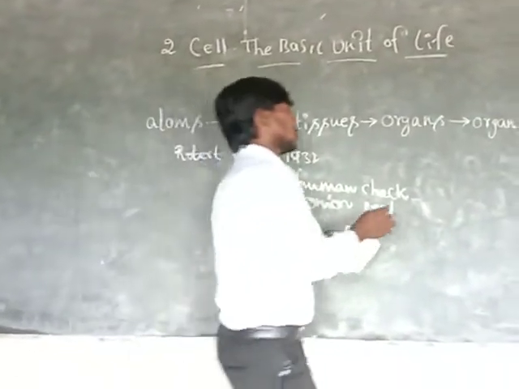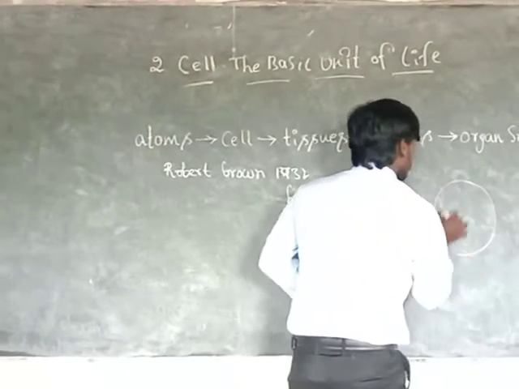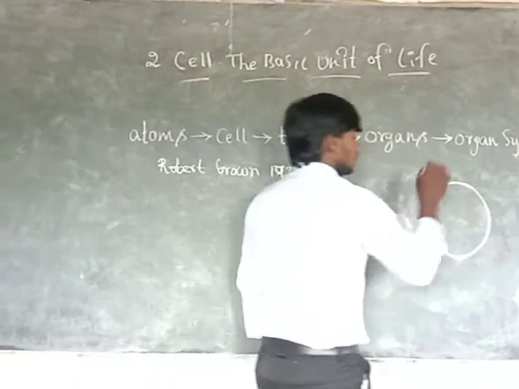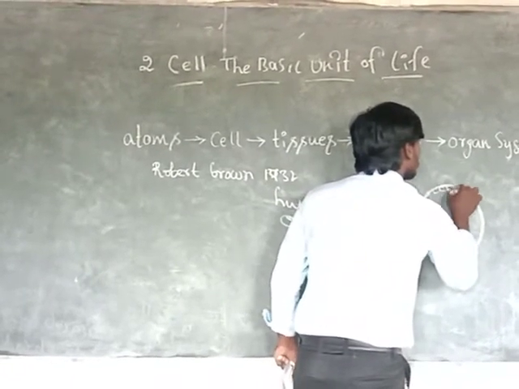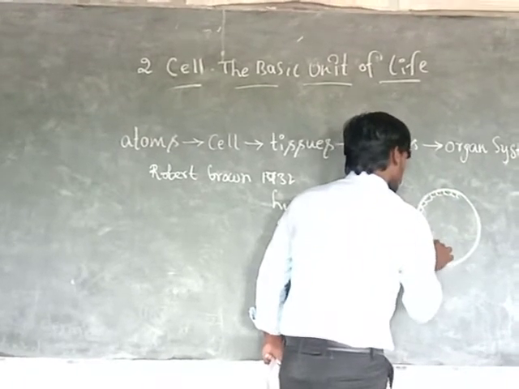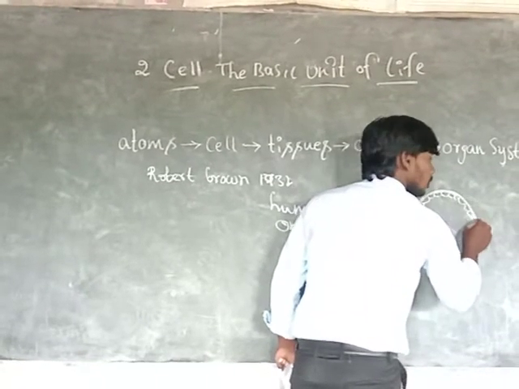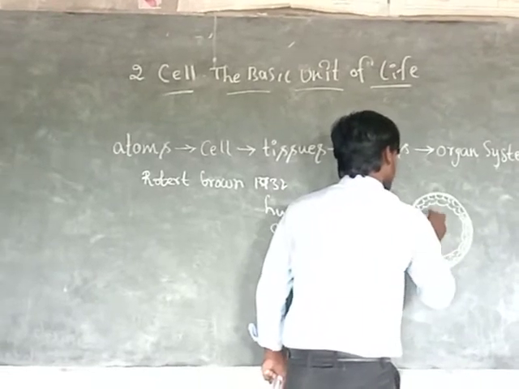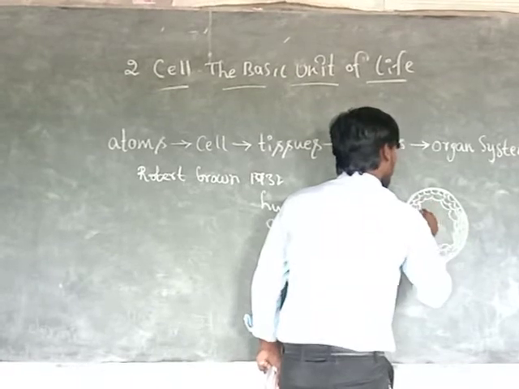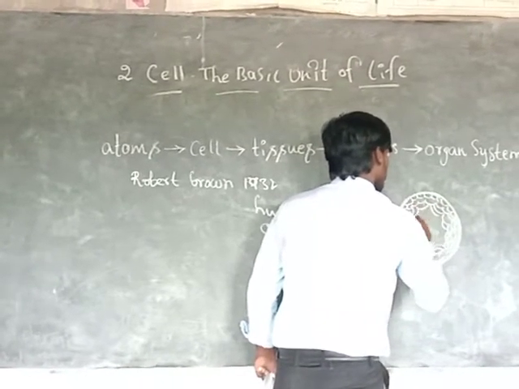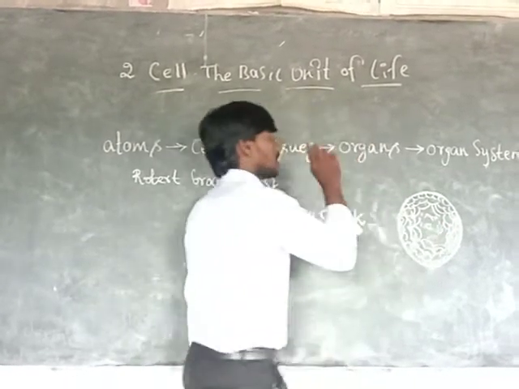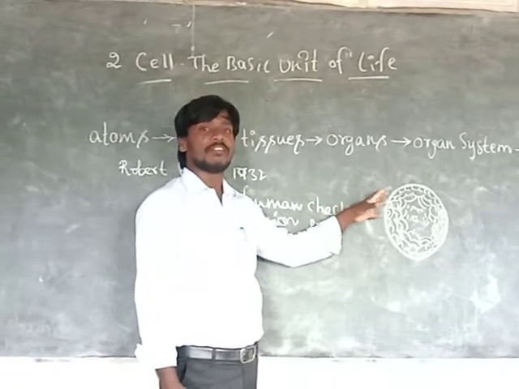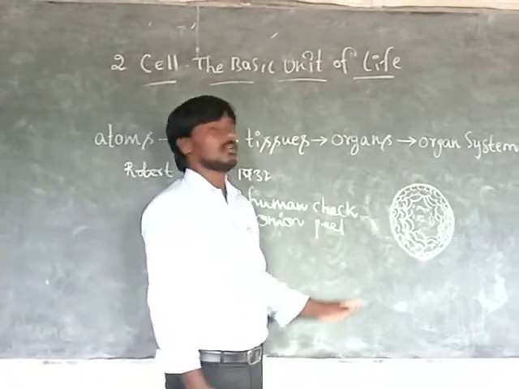Suppose the onion peel diagram looks like this, with so many cells. We can clearly observe the onion peel or human cheek cells only through a microscope. This is the example of onion peel or human cheek cells.